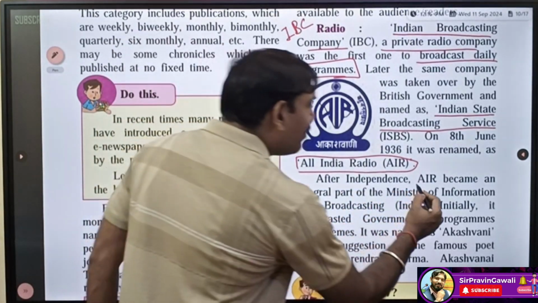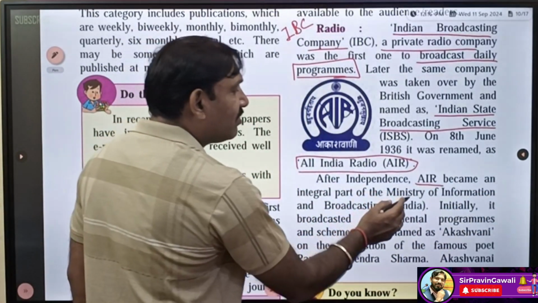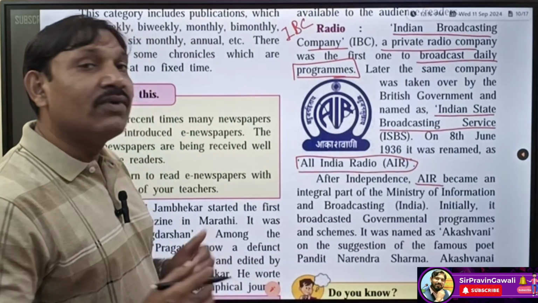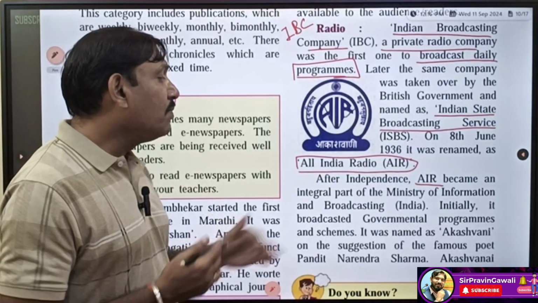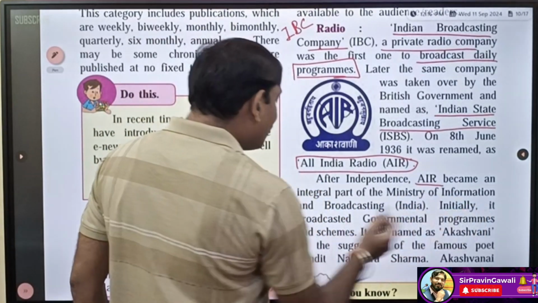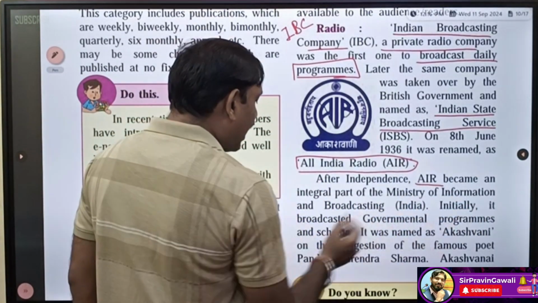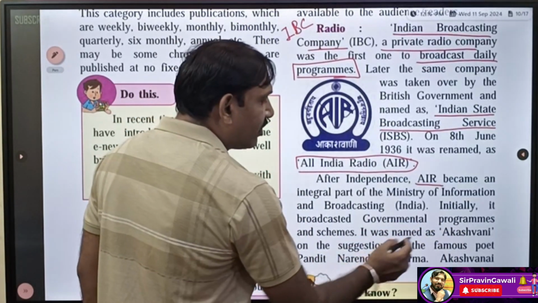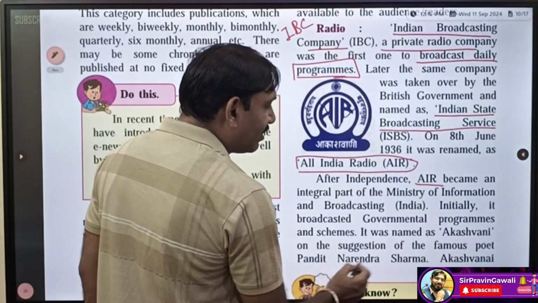After independence, AIR became an integral part of the Ministry of Information and Broadcasting, India. Initially it broadcasted governmental programs and schemes. It was named Akashwani on the suggestion of the famous poet Pandit Narendra Sharma.